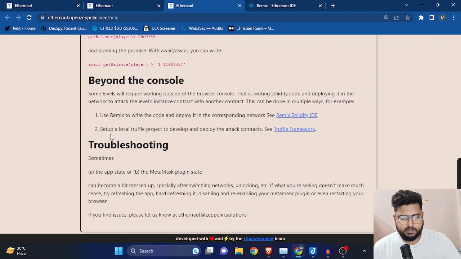The second option is to set up a local Truffle project to develop and deploy the attack contracts. What I suggest you guys should do is use the first option, that is Remix. Don't go for the Truffle project. If you're just doing it for blockchain auditing, don't do it on the Truffle suite, but instead go on the Remix IDE and do it there.